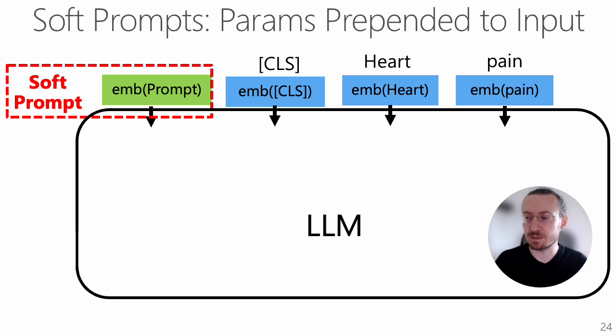The number of token embeddings that we add for the soft prompt usually ranges from 1 to even 100 tokens. It really depends on the task difficulty. If the task is more difficult, then usually we prepend more of these additional tokens in the form of additional parameters for the soft prompt.